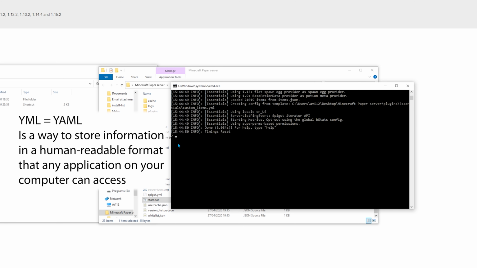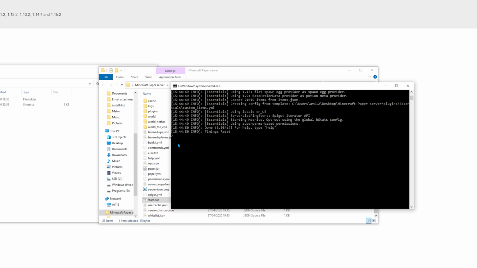Now, YML, or as it's commonly called, YAML, is a way to store information in a human-readable format that any application on your computer can access. I will modify the main configuration file of EssentialsX using the free text editor for developers, Visual Studio Code, which is linked in the description.